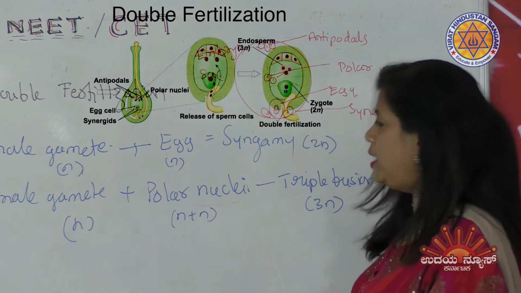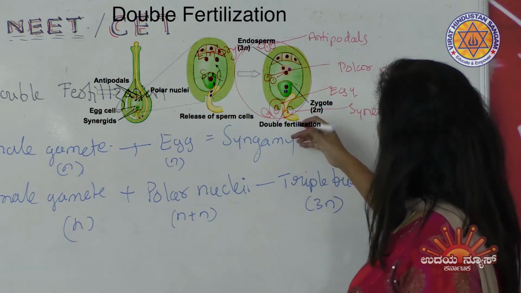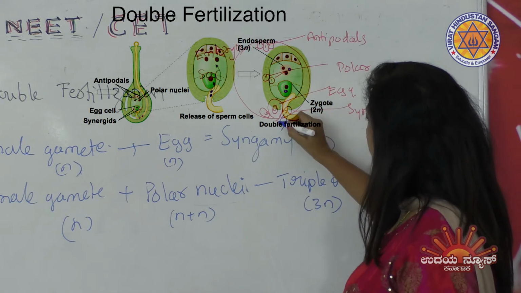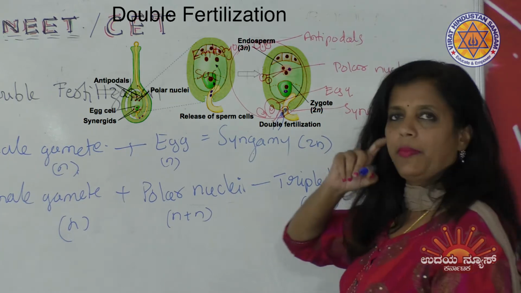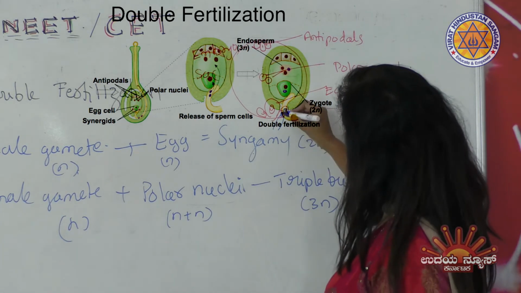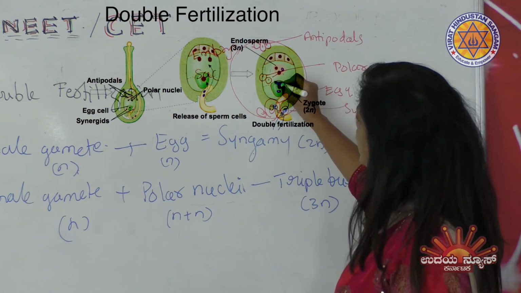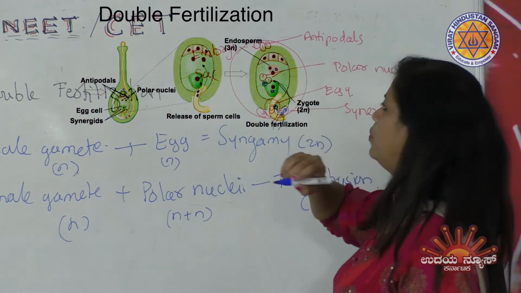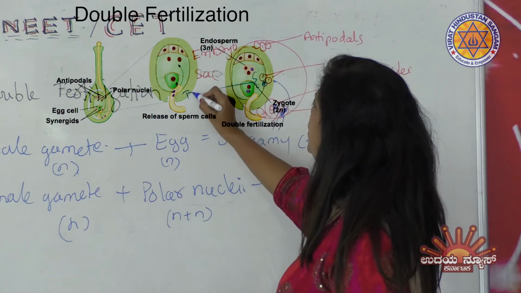When the male gamete is brought through the pollen tube, it will open up in the synergid. This is the pollen tube, and it releases both the male gametes. One of the male gametes immediately fuses with the egg here. Another one will travel all the way like this and fuse with the polar nuclei. This fusion, we call triple fusion.